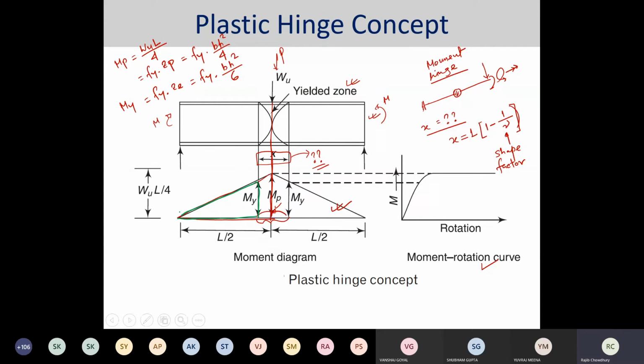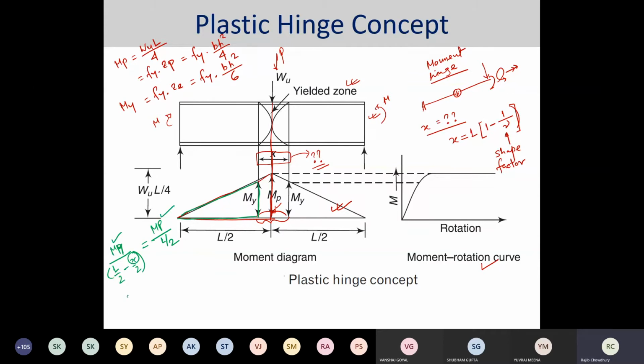You equate My and MP. Let's say I am providing it this way: MP divided by L by 2 minus X by 2 would be equal to, sorry, My would be equal to MP divided by L by 2. Now you already know My and MP. From there only X is unknown to you.